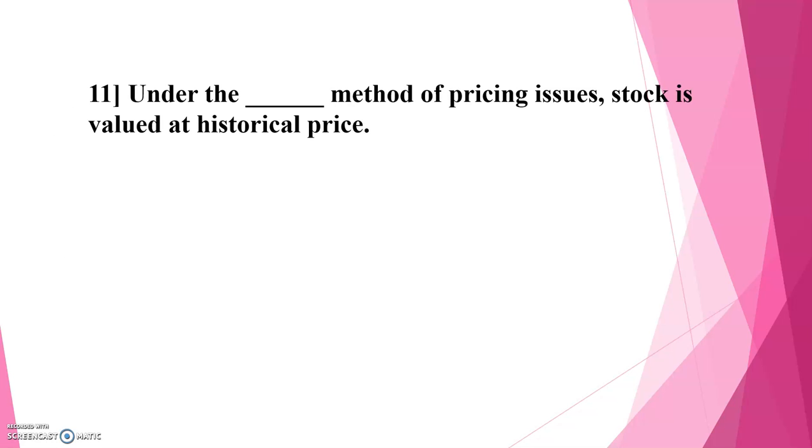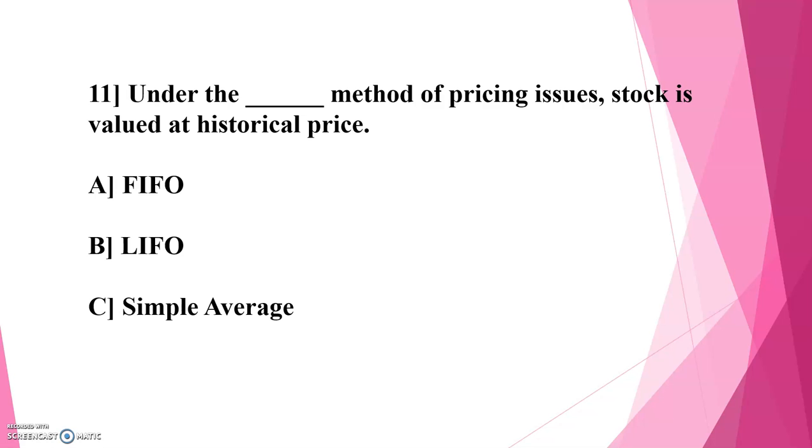Under the dash method of pricing issues, stock is valued at historical price. Correct options are A. FIFO, first in first out, B. LIFO, last in first out, C. Simple average, and the correct answer is B. LIFO, that is, in the last in first out method of pricing issues, stock is valued at historical prices.